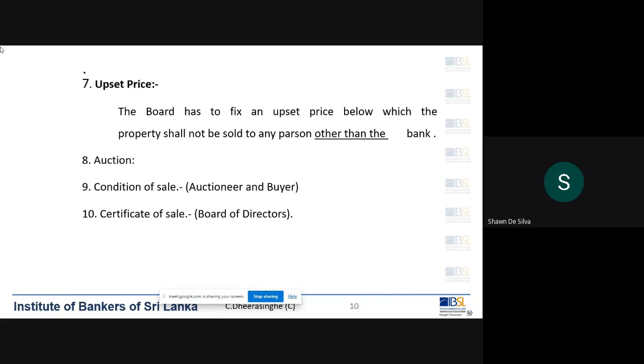Can you explain again what the condition of sale is, sir? Okay, condition of sale, as I told you before. When you go to an auction, say you are the buyer, you want to buy a land and you go to the auction. You don't take all the money. Say the property is worth 20 million.